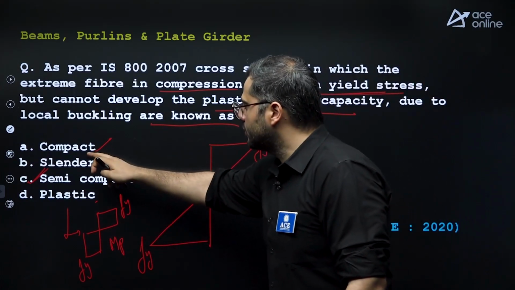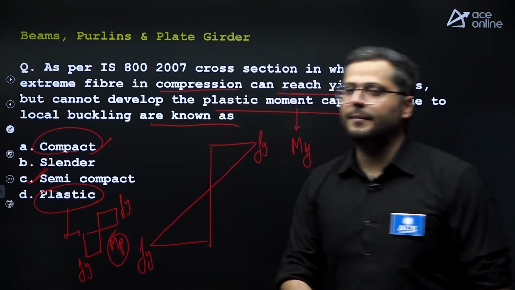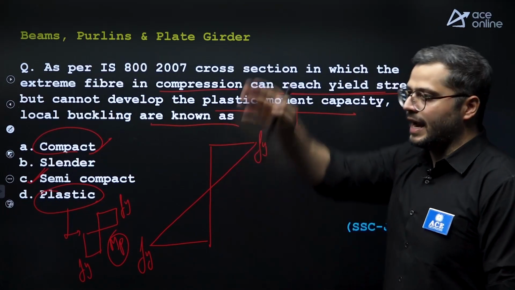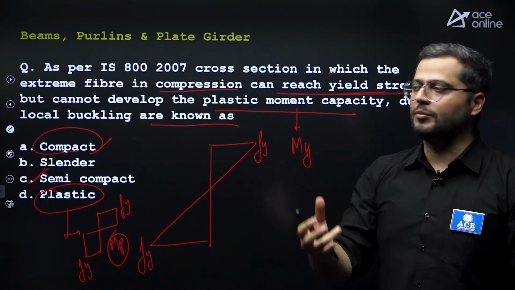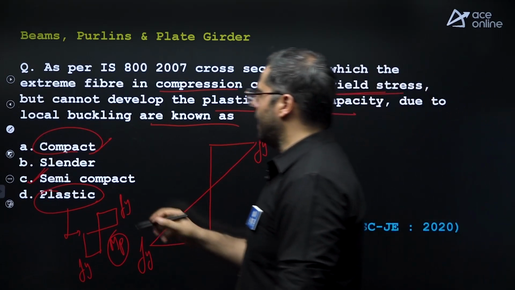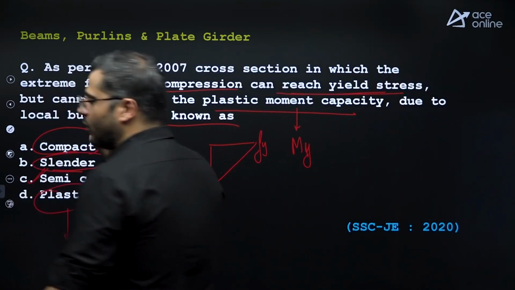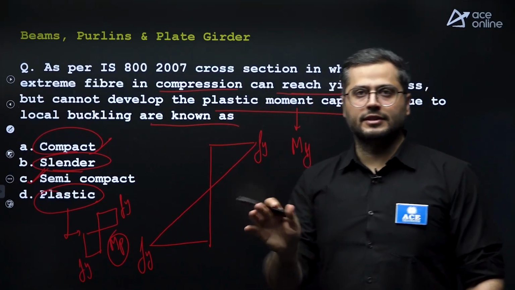But in both compact as well as plastic, moment capacity will develop and the entire cross-section is yielded. That means a plastic hinge forms. And what is slender? Slender is not provided as per IS code. We do not provide slender cross-sections as per IS code.